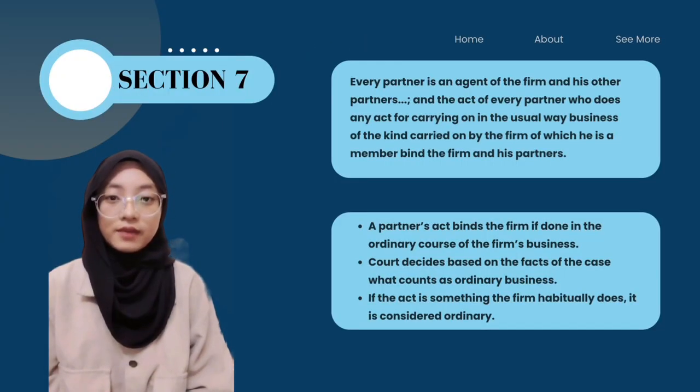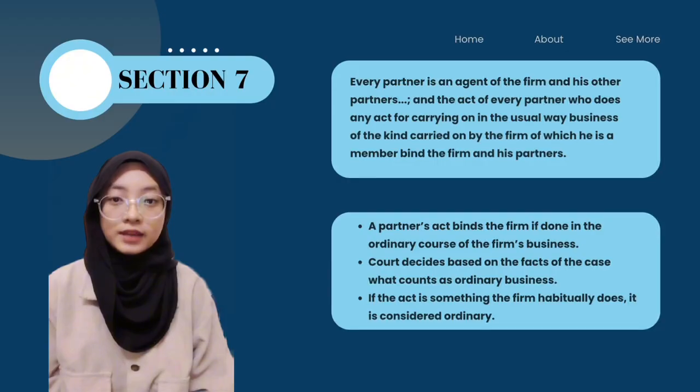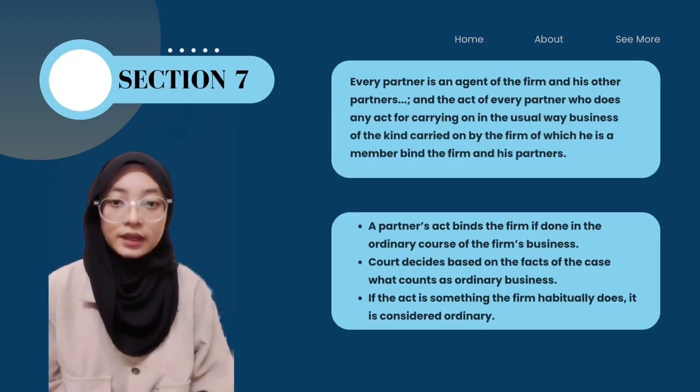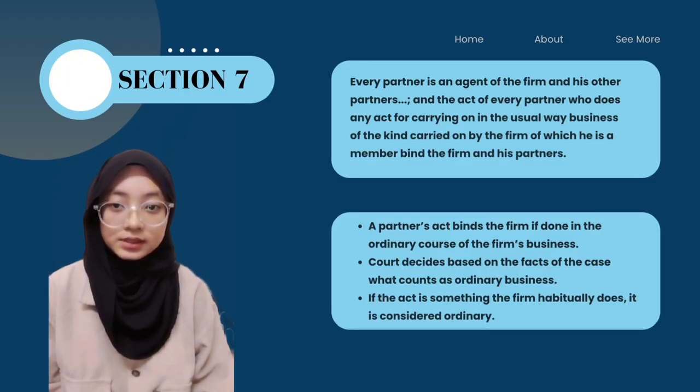In Section 7, every partner is an agent of the firm and his other partners. The acts of every partner who does any act for carrying on, in the usual way, business of the kind carried on by the firm of which he is a member, bind the firm and his partners. Second, a partner acts for the firm if it is done in the ordinary course of the firm's business. The court decides based on the facts of the case what counts as ordinary business.